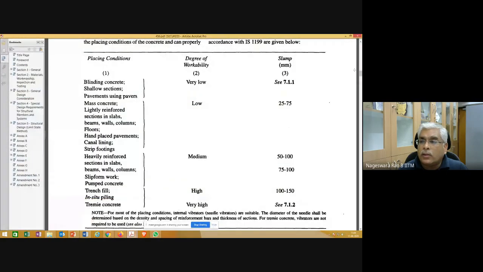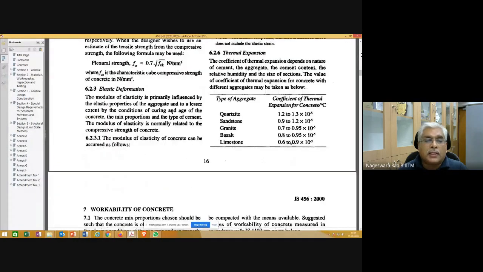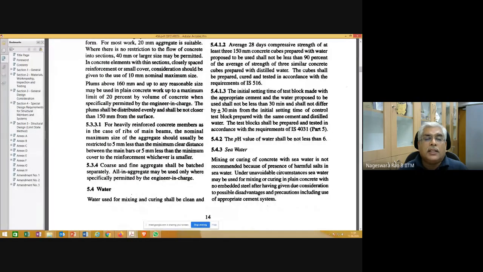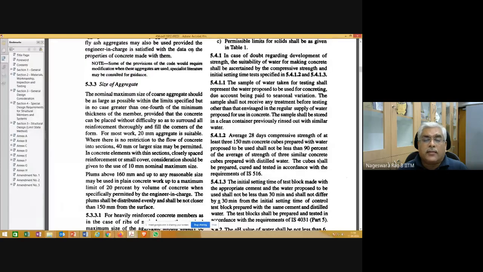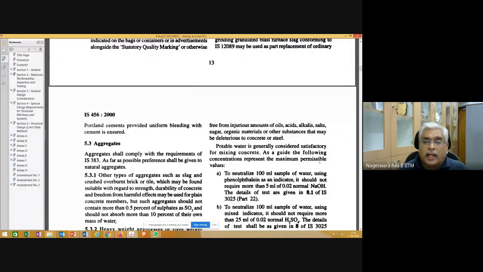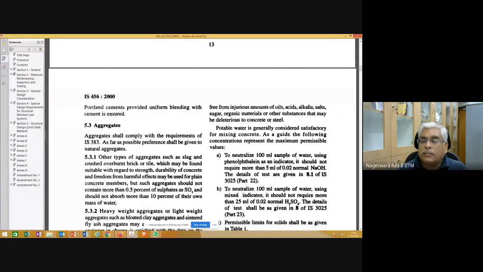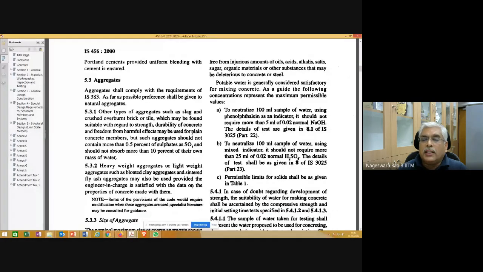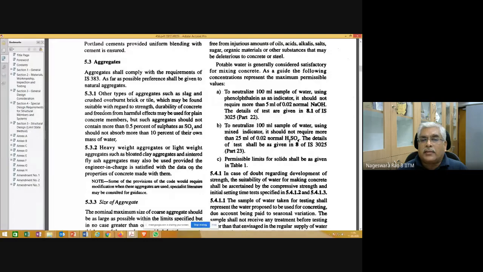As I mentioned, and I'm emphasizing again and again, you need to open the code book and go through it. I'm just showing you directly that particular section, but what I suggest is that when you have time, you go through all the clauses of the code. You can see here, aggregates in IS 456:2000. Section 5.3 is discussing aggregates.